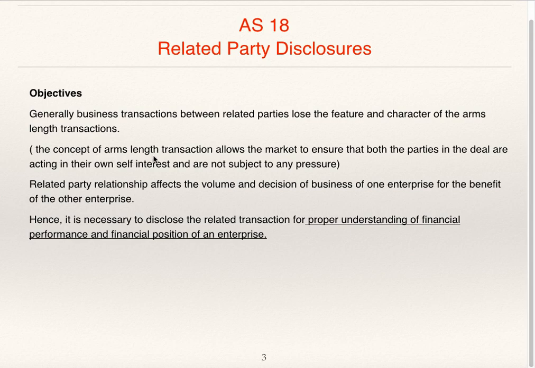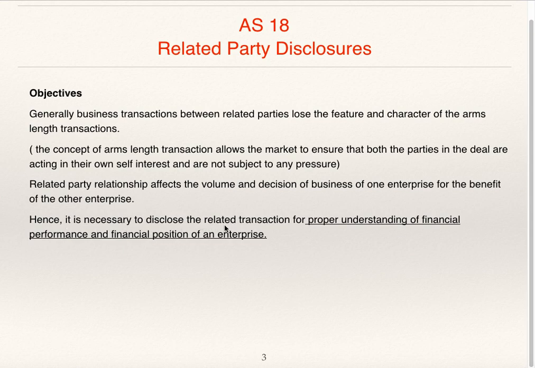The concept of arm's length transaction allows the market to ensure that both the parties in the deal are acting in their own self interest and are not subject to any pressure. Related party relationship affects the volume and decision of business of one enterprise for the benefit of another enterprise.